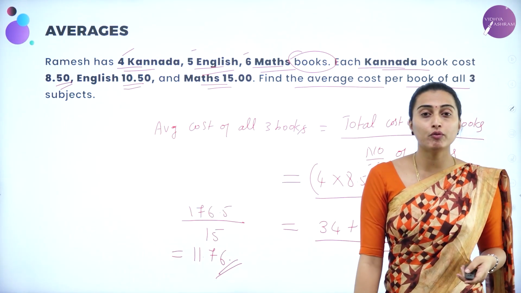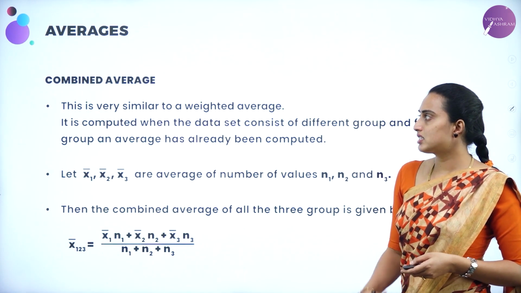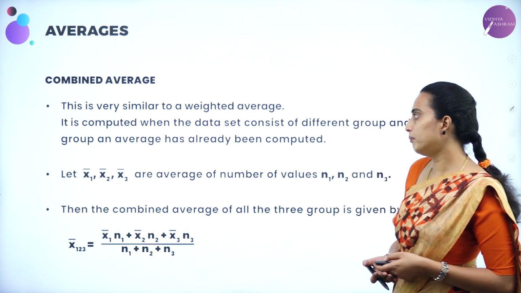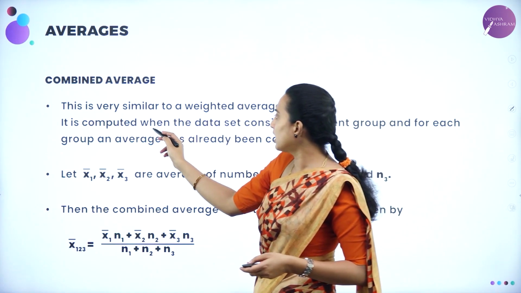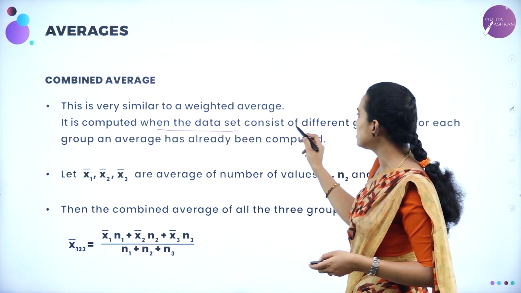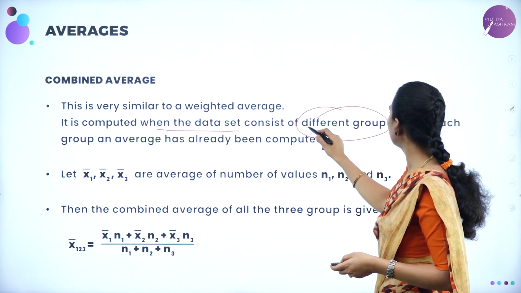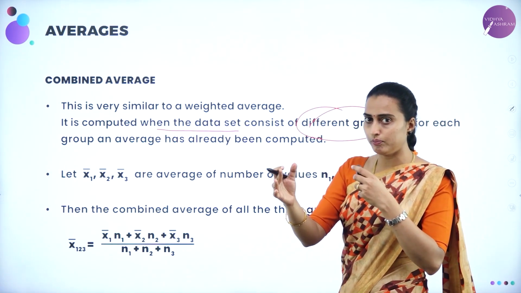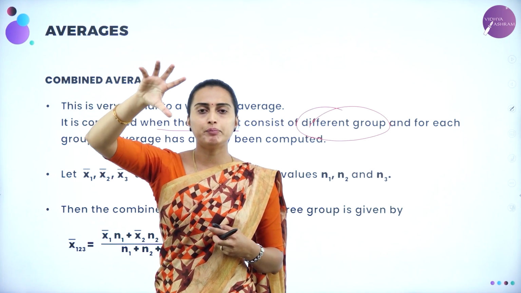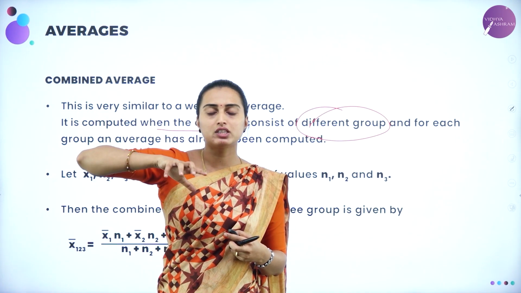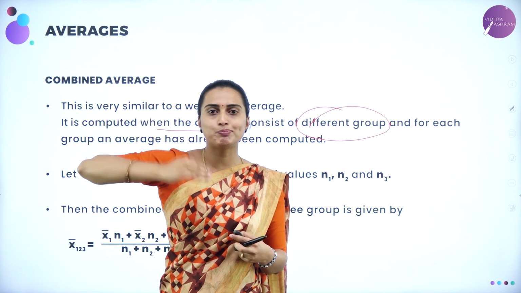Okay, we'll be moving on to the next, that is combined average. What do you mean by combined average? This is similar to the weighted average. It is computed when the data sets consist of different groups. That means you have the number of workers with their daily wages as corresponding values.